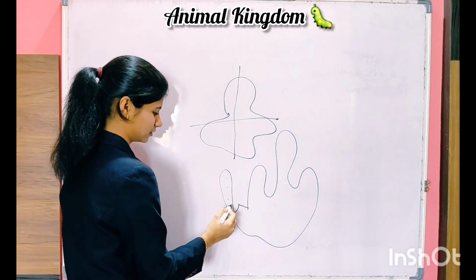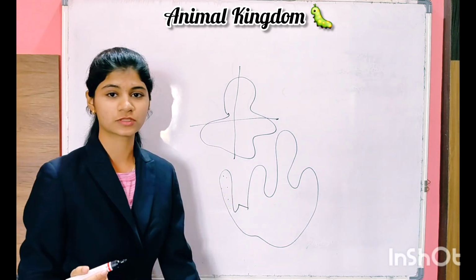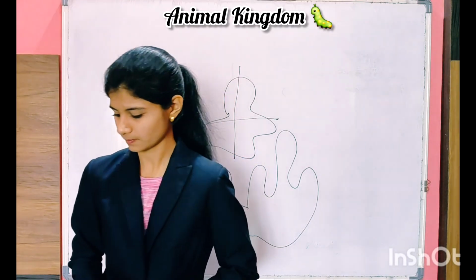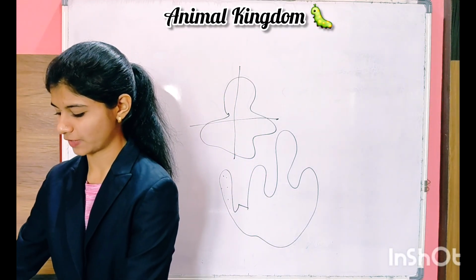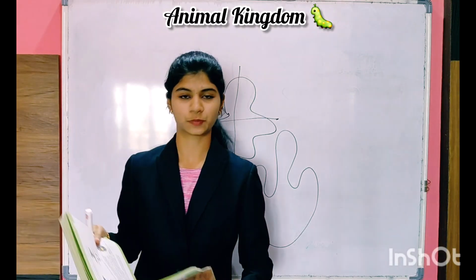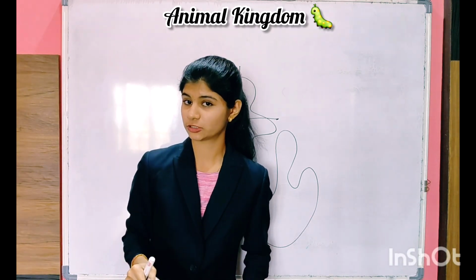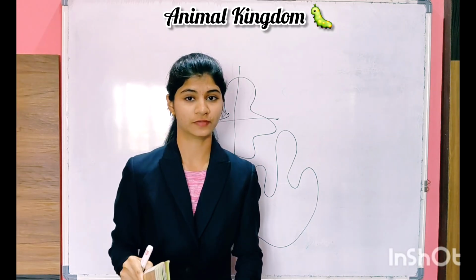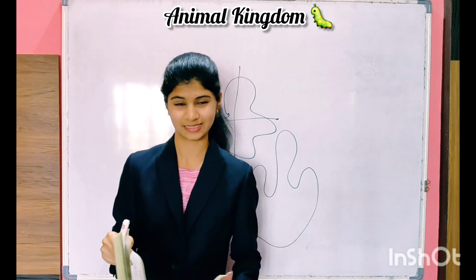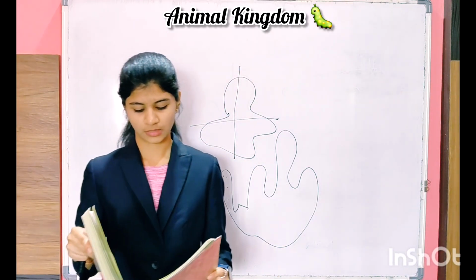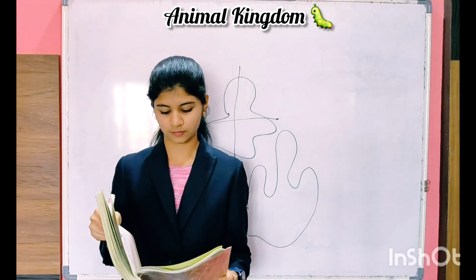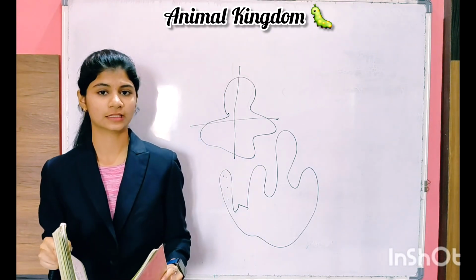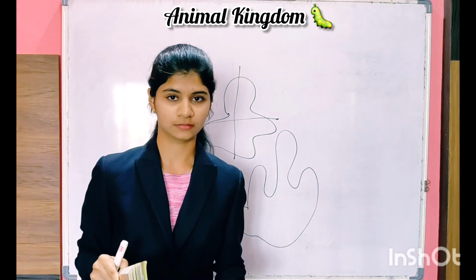The small holes which are present are known as pores. Now, members of this phylum, Porifera, are commonly known as sponges. They are generally marine and mostly asymmetric animals. As I said, they are asymmetric animals and they are mostly marine.